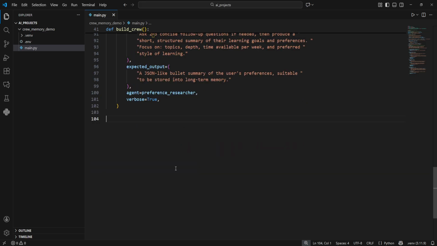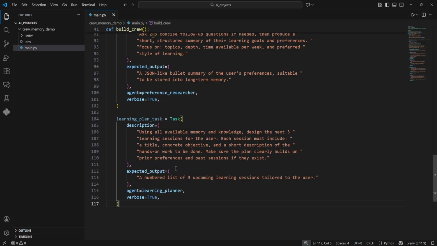The second task is the learning plan task, which tells the learning planner to use all available memory and knowledge to design the next 3 planning sessions.